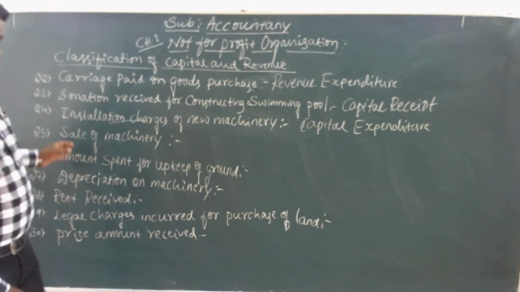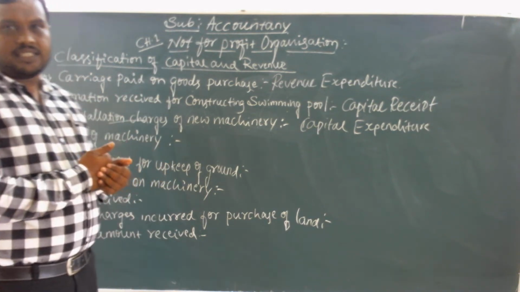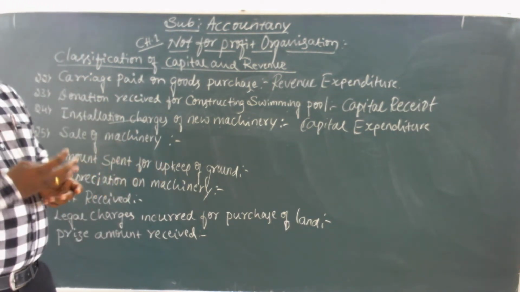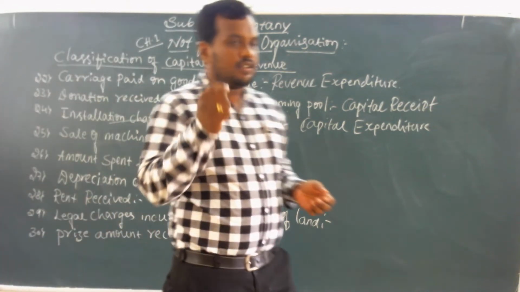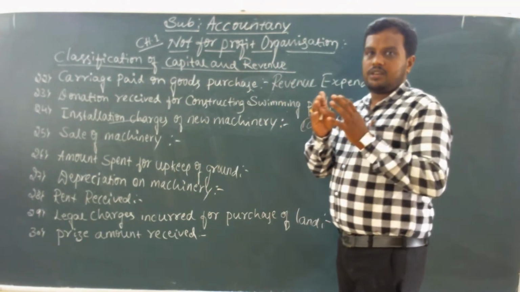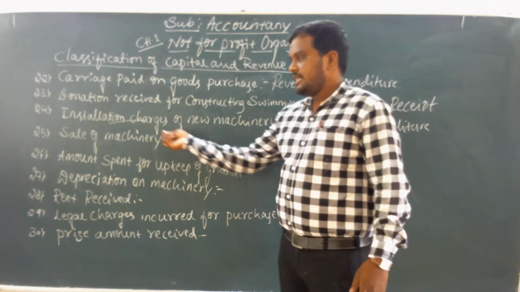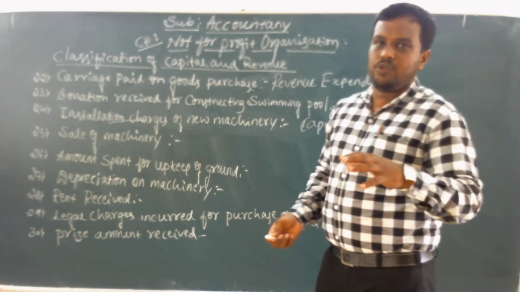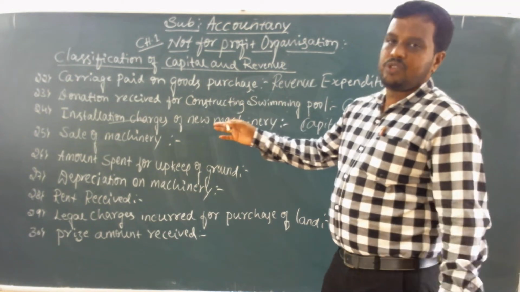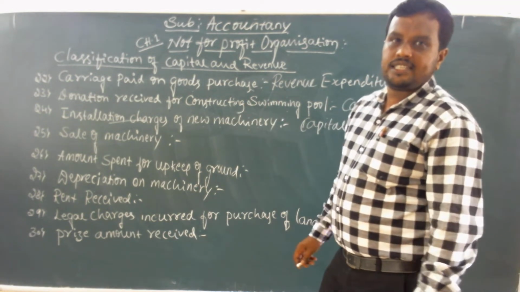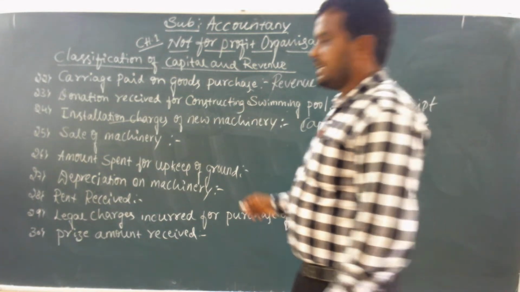So next, sale of machinery. Machinery is an asset. So this transaction of sale of machinery happens once in an interval period, it is irregular in nature. Sale means receiving the amount and giving the machinery. That's why it is a receipt to the organization. It is irregular in nature, that's why it is called capital receipt.